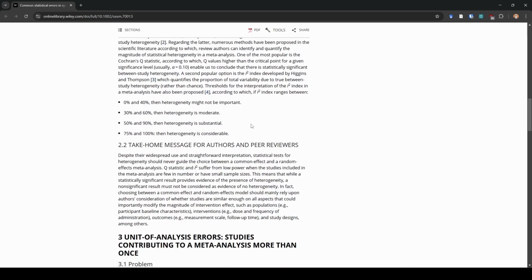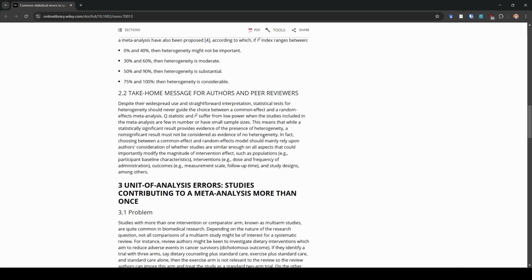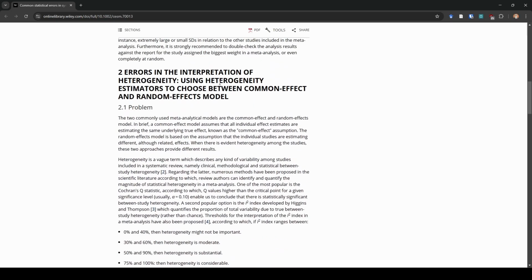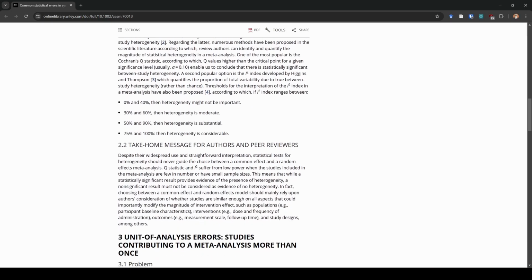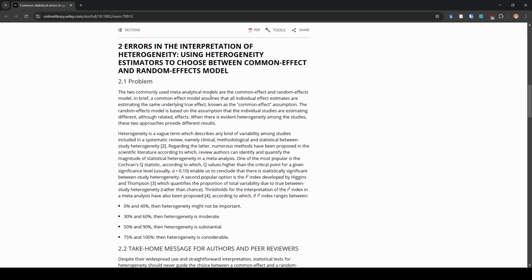Okay, so they explain this in more detail and they give you a takeaway message. So that said, just please, this is one of those mistakes that drives me crazy. Please understand the difference between these two. They explain the problem, as you can see, in just a few short paragraphs, and they have a 1-paragraph explanation of what you should be doing instead. Okay, so please, when you're choosing fixed versus random effects, do not base it on your heterogeneity estimators.